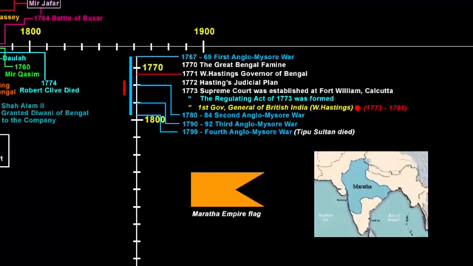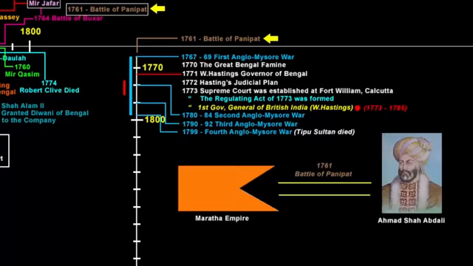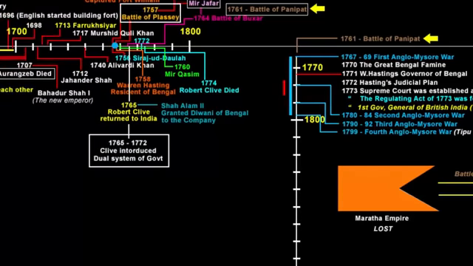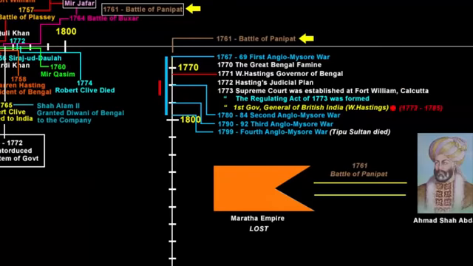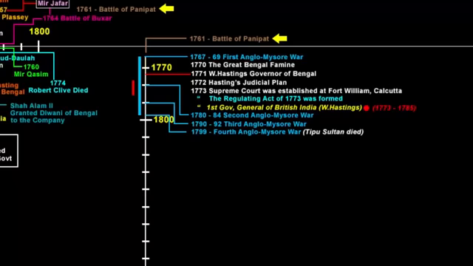After the end of the Third Battle of Panipat in 1761, the East India Company had an eye on the Maratha Empire, because in the Third Battle of Panipat, the Marathas were defeated by the King of Afghanistan, Ahmad Shah Abdali. We have already seen that the 1757 Battle of Plassey was the first major war that the company had won on Indian soil. So the company got so much confidence that it thereafter went on several wars with the Indian rulers, like Battle of Buxar, First Anglo-Mysore War, etc.